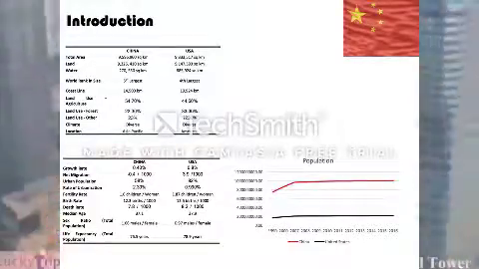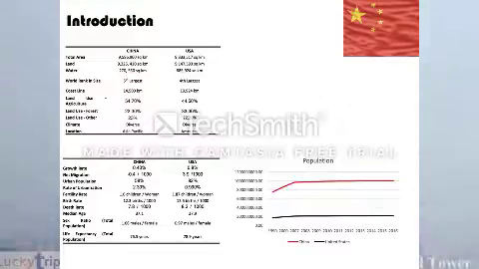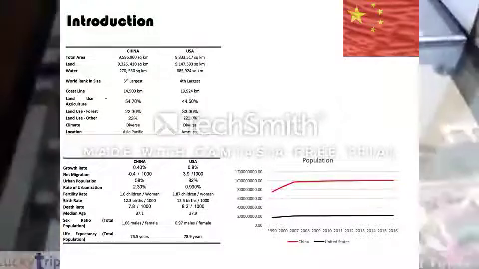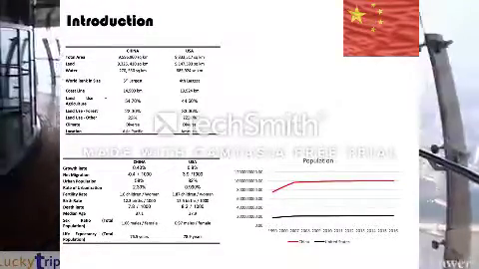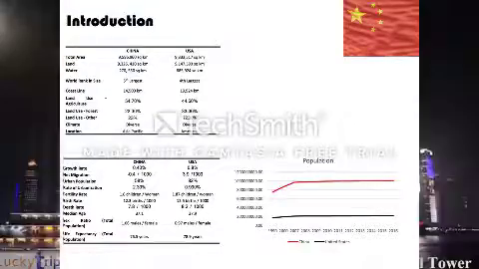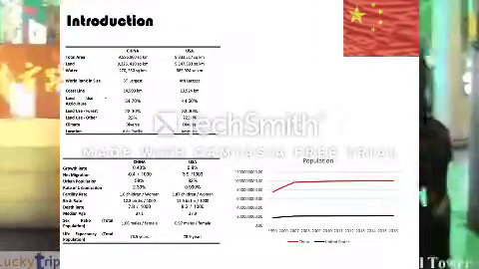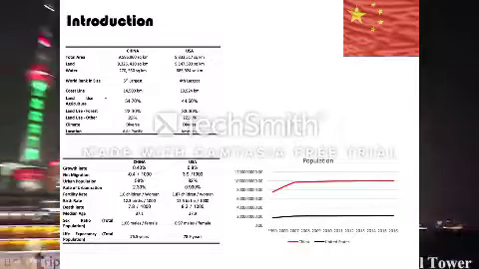China is a country in Southeast Asia. China has the world's largest population and is the fourth largest country in the world. China is bordered by 14 countries. China has 14,500 kilometers of coastline, allowing for ease of access for trade partners.